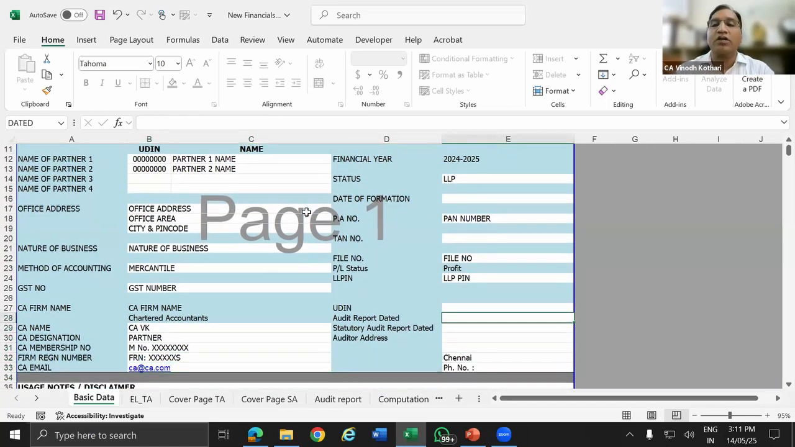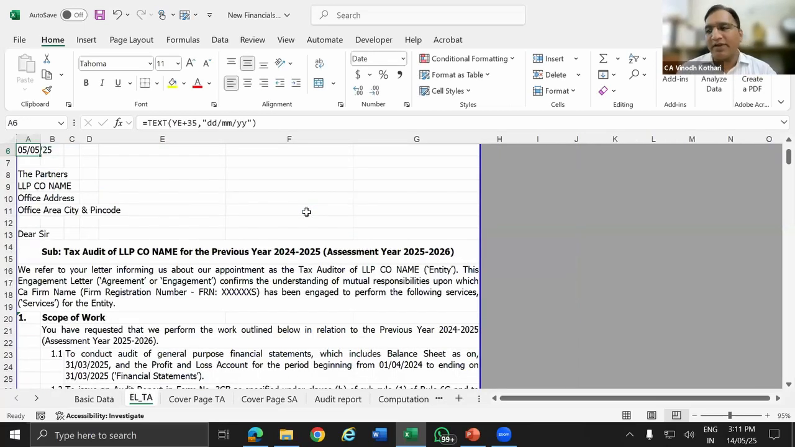And again, these are all controlled at the respective places, so that if you don't type the UDIN number, it will show in red color. If you don't type the date, it will show in red color. Those things we'll see. Then this audit report draft format is there.